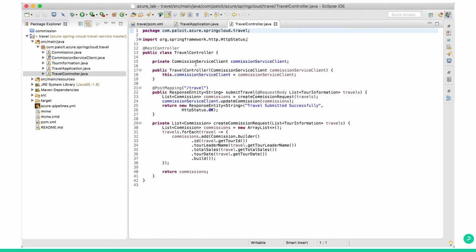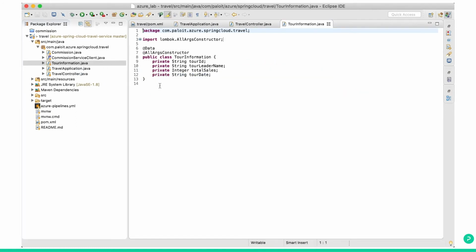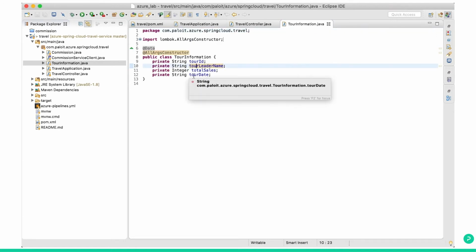Any other application or UI will pass the tour information: tour ID, leader name, total sales, and the tour date. Based on this, the travel application will call the commission application, and then the commission application will check the configuration that is in our Spring Config server pointing to a Git repository, and then calculate the commission and enter into a database.